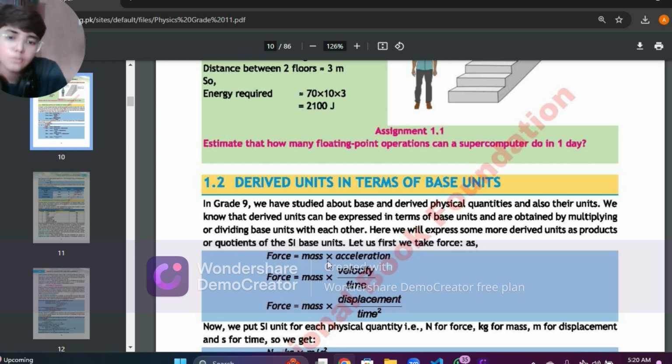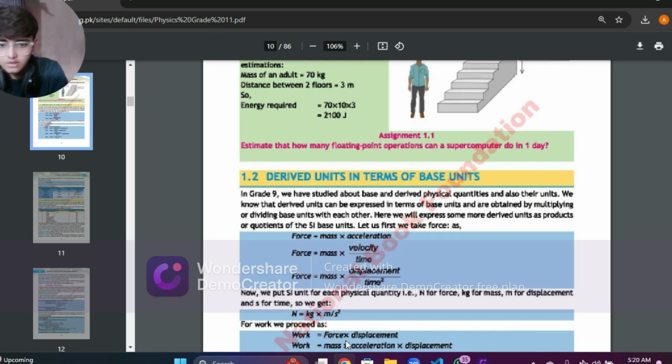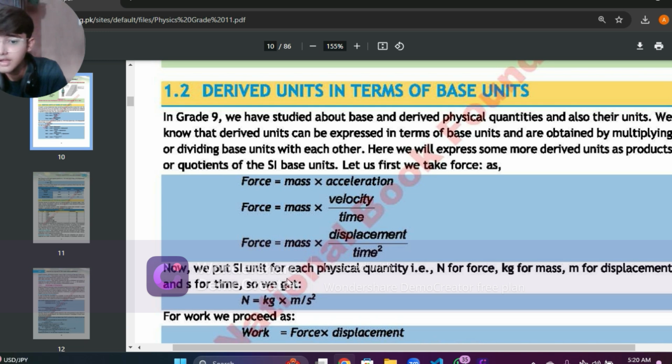If force is equal to mass into acceleration, we have to bring the value of acceleration as well, and acceleration equals velocity upon time, or you can say displacement upon time. So if I have to write this whole thing in a short form, how will I do that? You can simply see right here. Now if we put the SI unit for each quantity, for example N for force, kg for mass, M for displacement, and S for time, we get N is equal to kg multiplied by meter per second square. That was very simple.